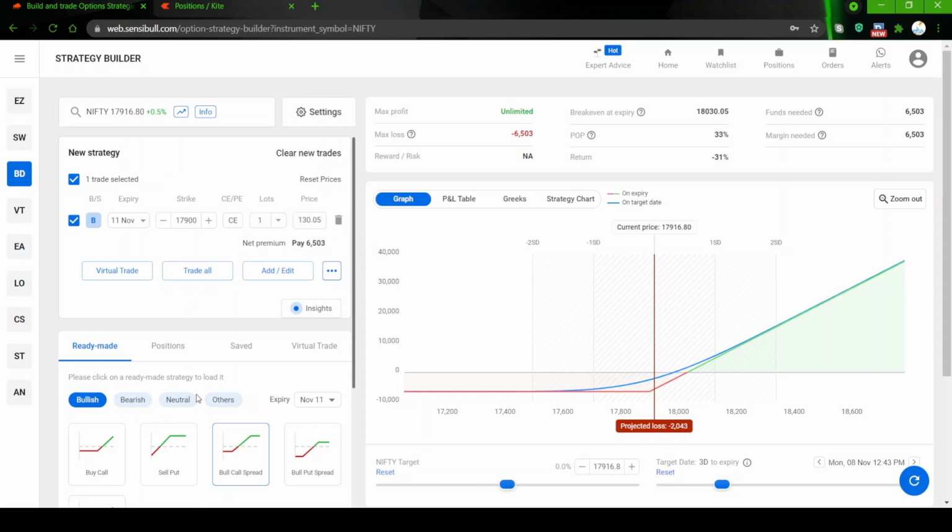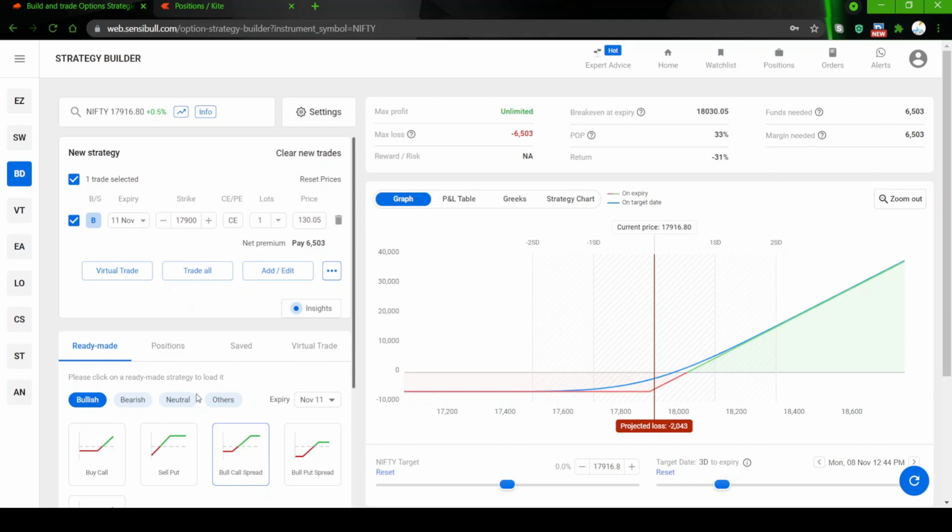Right now the market is at 17,916. Consider that in the next 4 days, up to next Thursday, the market does not make a big move on either side. Our view is bullish, but the market does not move much and stays where it is. On expiry, if the Nifty spot is at the same level, 17,916.8 or 17,900, what is going to be your P&L? You will lose your entire premium, right?